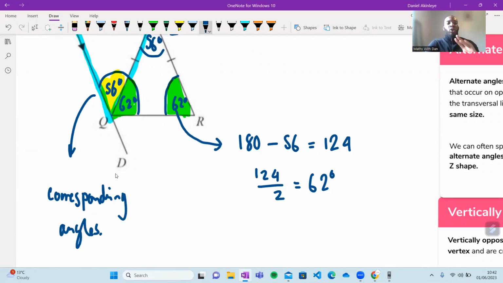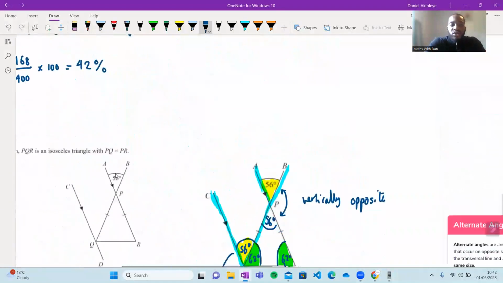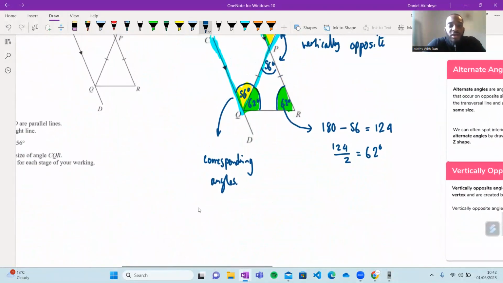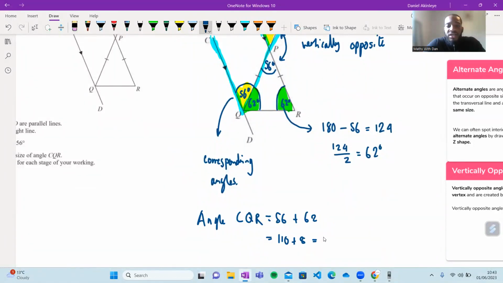So now we know the two angles. So therefore, the angle CQR will just equal 56 plus 62 degrees. Now 50 plus 60 is 110. 6 plus 2 is 8. This is 118 degrees. And well done to Aliyah, Zoraya, Che, and anybody else that may have missed out. Well done, guys. The answer is 118.